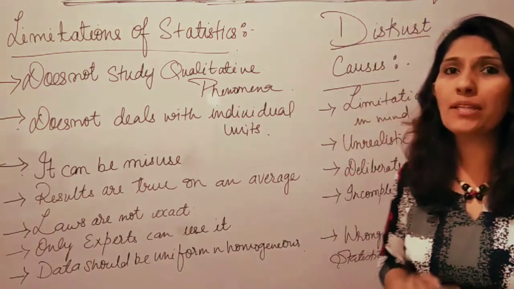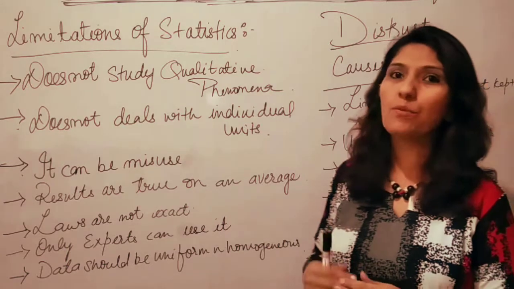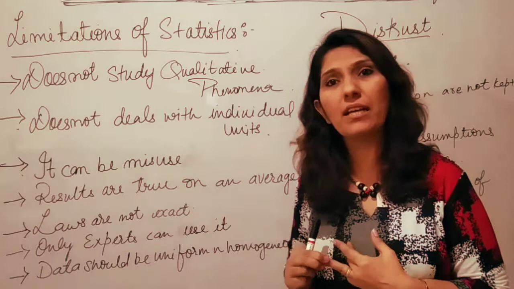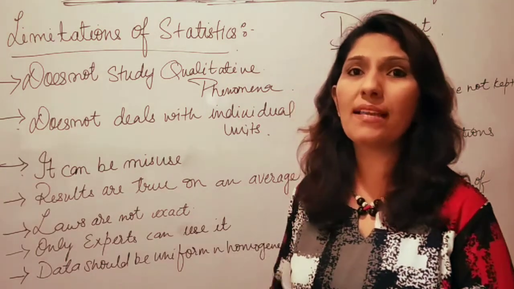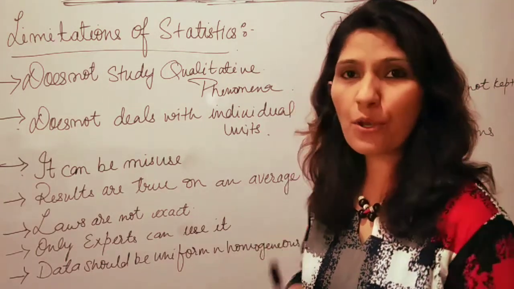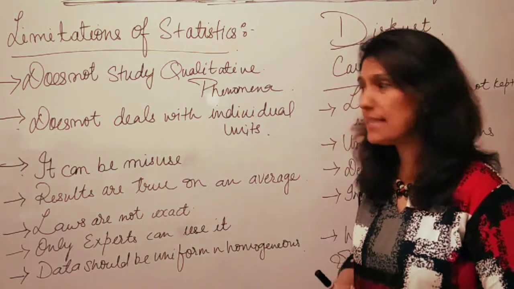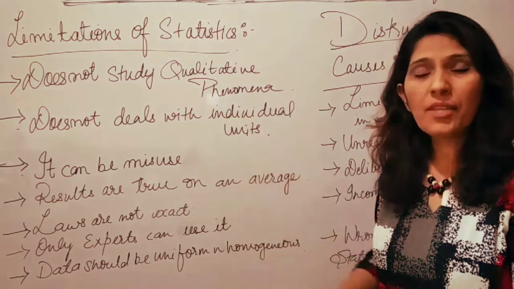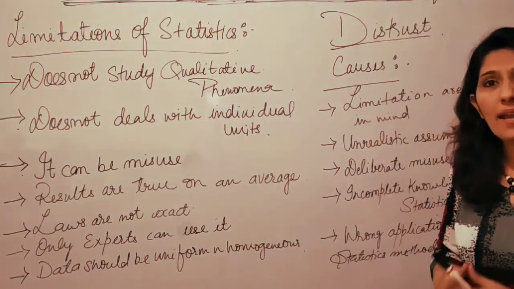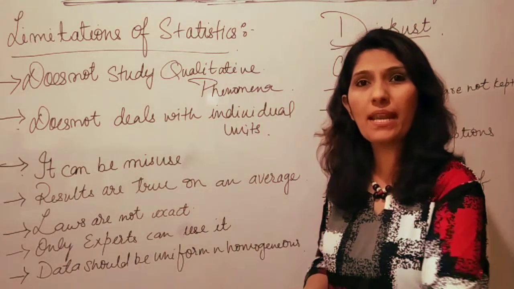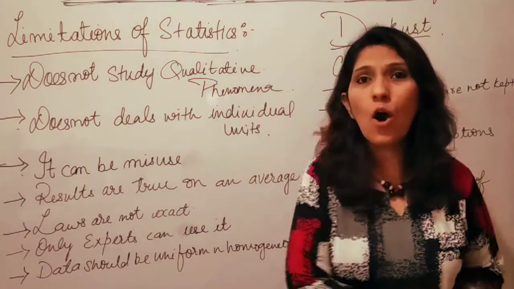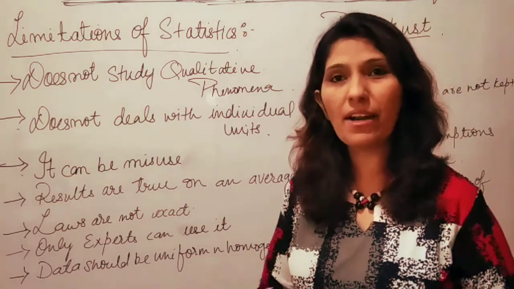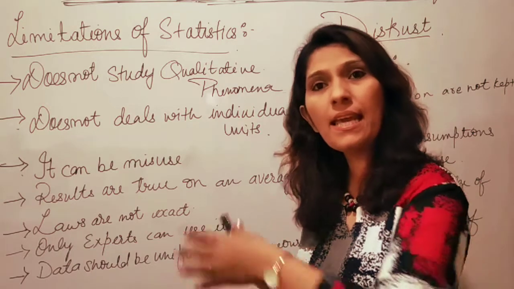To make proper utilization of statistics, it is very important for the economist, for a businessman and for the government to keep in mind various limitations of statistics. So the first limitation of statistics is that statistics does not study qualitative phenomena. Yes, statistics is able to analyze only quantitative phenomena which can be measured. All the things which cannot be measured have no utility in statistics. Say for example, beauty, honesty,